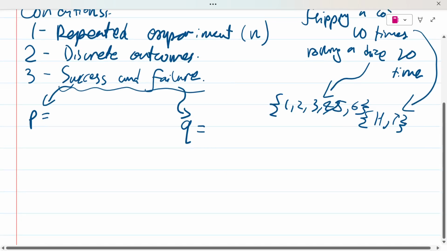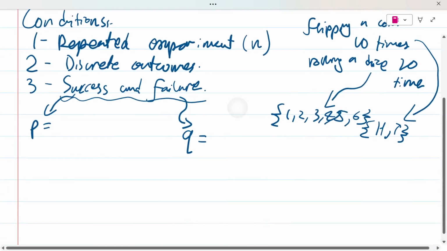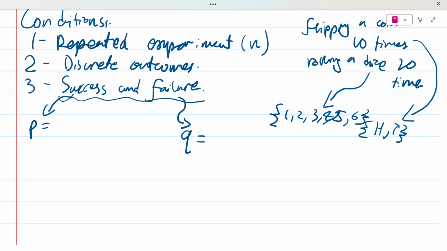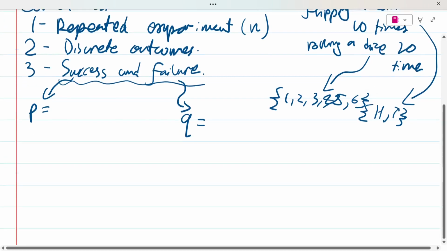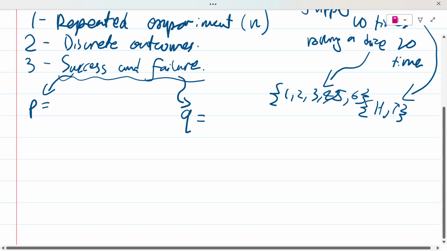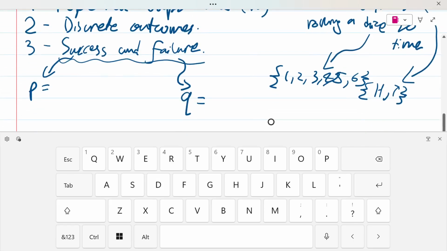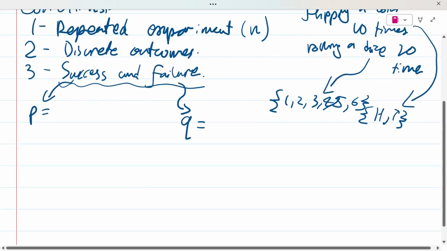So, for example, let's say Amanda is flipping a coin 5 times. What is the probability that she obtains a head 2 times, right? Or she obtains a head 3 times? That is a binomial distribution. You know why? Because we know it's a repeated experiment and it's being repeated a certain number of times. I just said it's being repeated 5 times, right? And then, yes, there are discrete outcomes. It can either have a head or a tail, right?